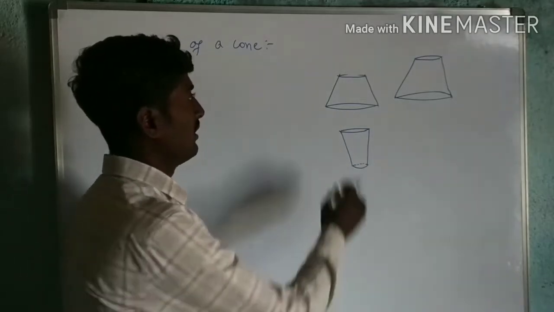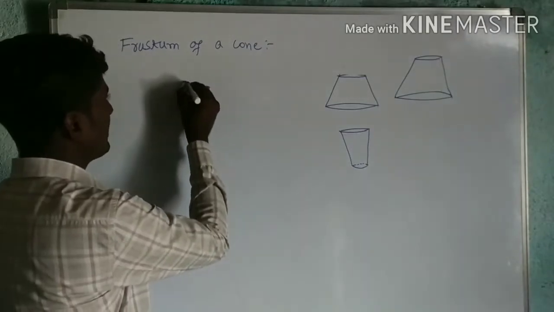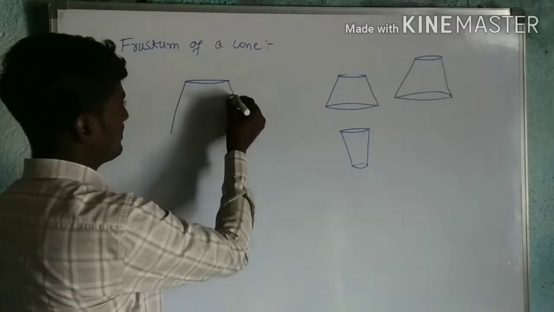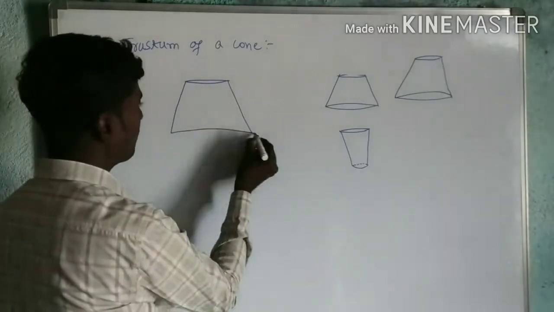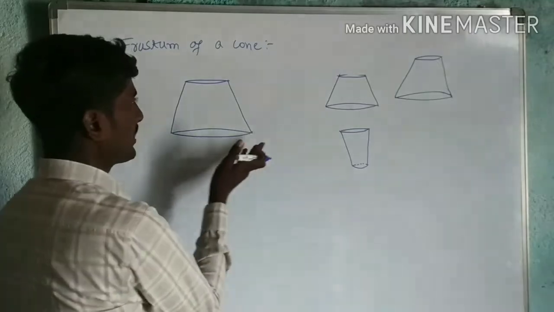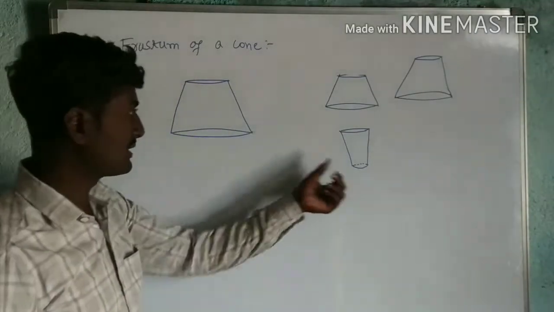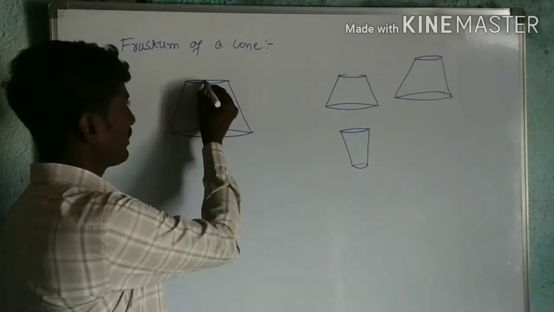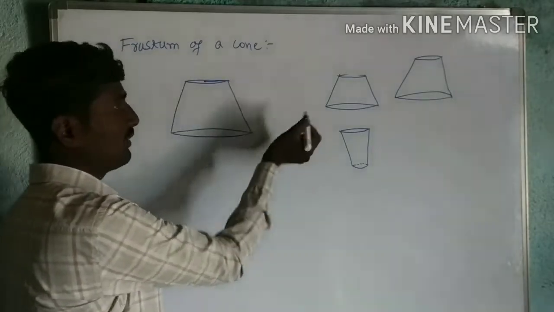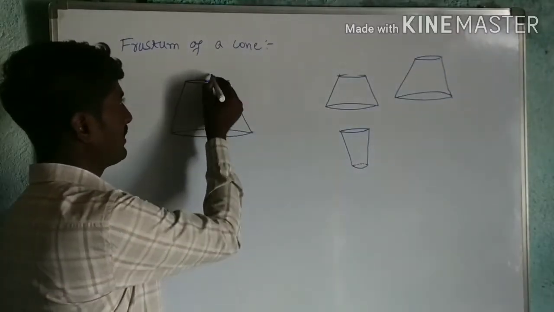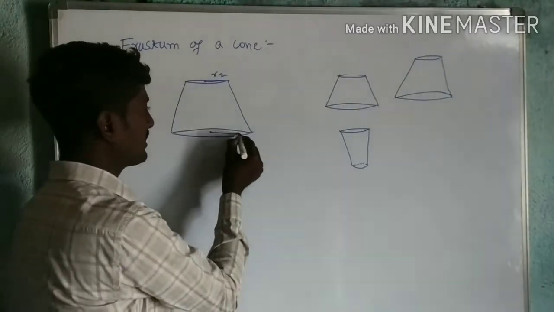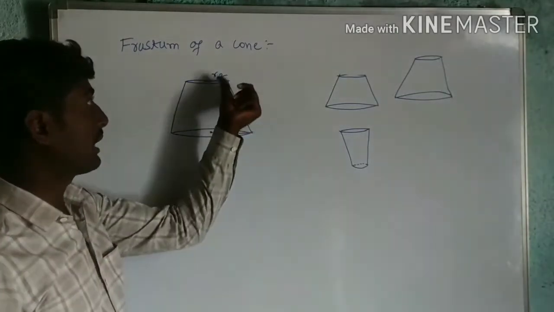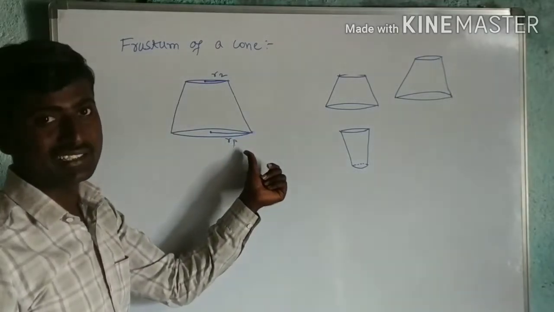So here I will take once again, this as circular top and this as circular base. Reverse also you can take. Both are the same, no difference at all. These two are frustums of a cone only. So this is a circular top. Radius of this I will take as R2 and radius of the circular base I will take as R1. Radius of circular top is R2. Radius of circular base is R1.